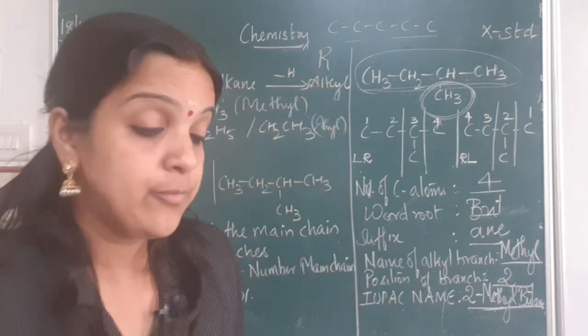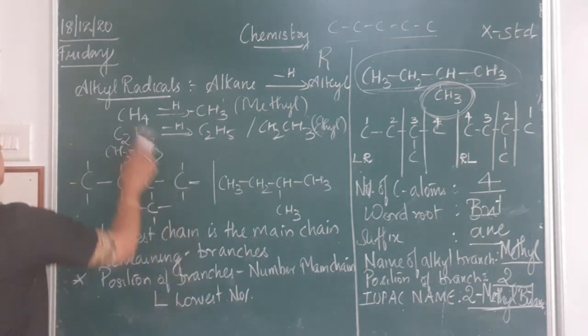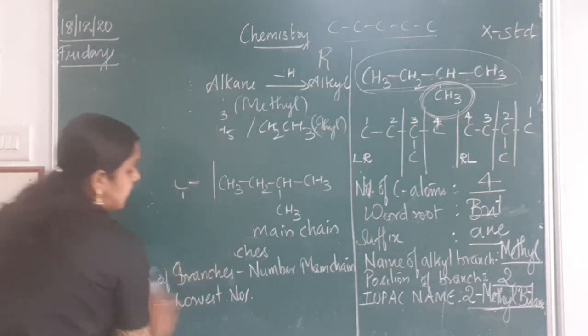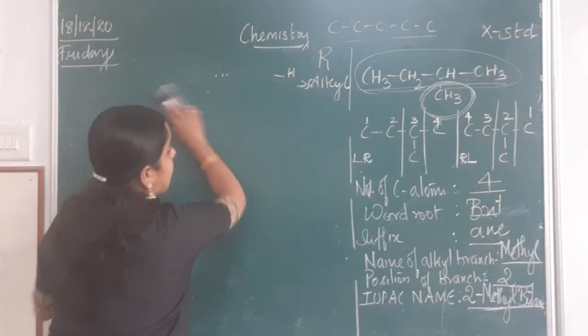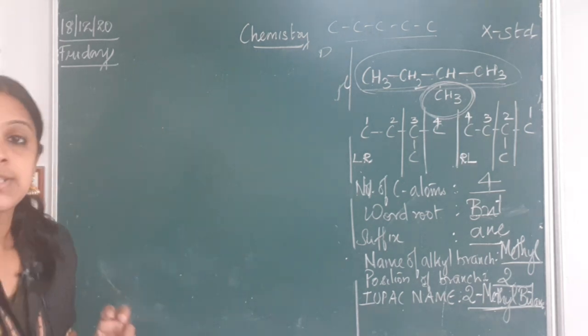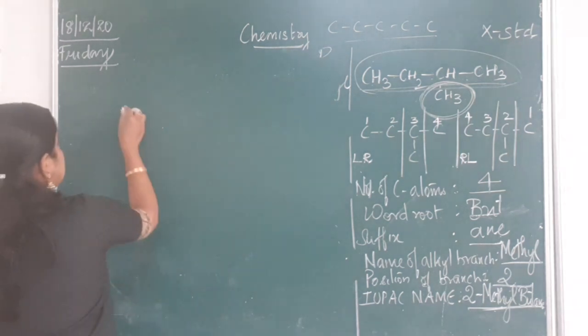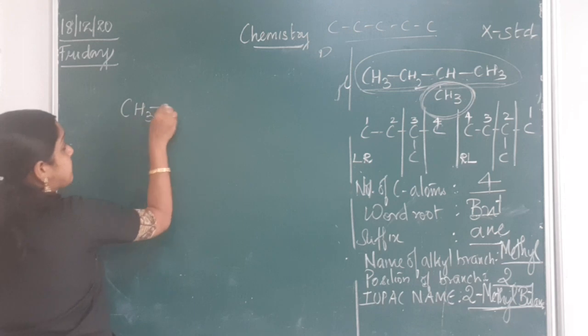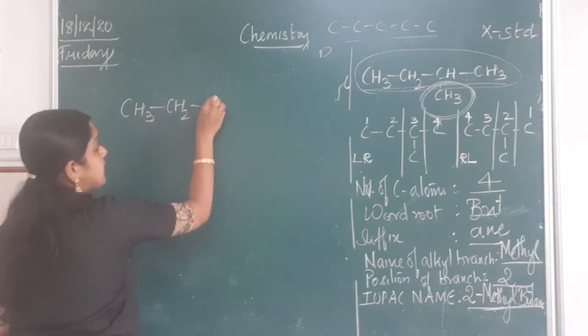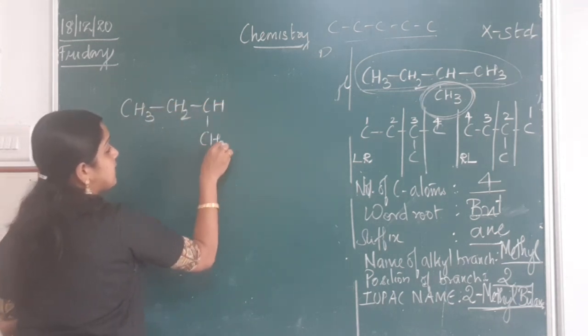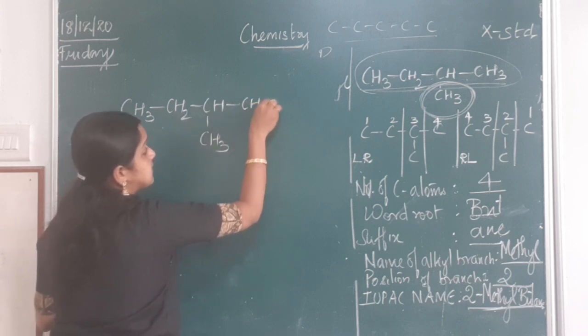Now I am going to give you one more compound where we will see how to name the hydrocarbon with the branch. So let us do it together, children. I have here CH3, CH2, CH, CH3, CH2.